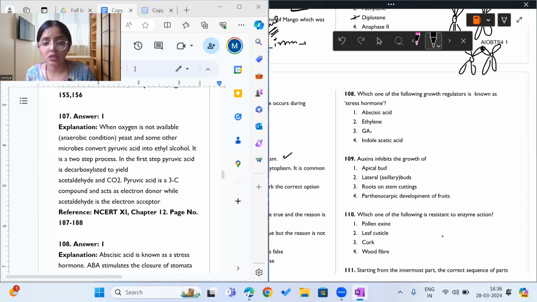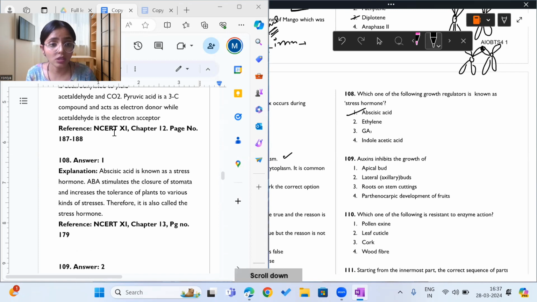Okay. Now question 108. What does it say? Which one of the following growth regulators is known as stress hormone? Abscisic acid is known as stress hormone, because it stimulates closure of stomata during high temperatures and decreases the water loss, and increases the tolerance capacity of the plants to water scarcity. Okay, so the answer to question 108 is option number 1.